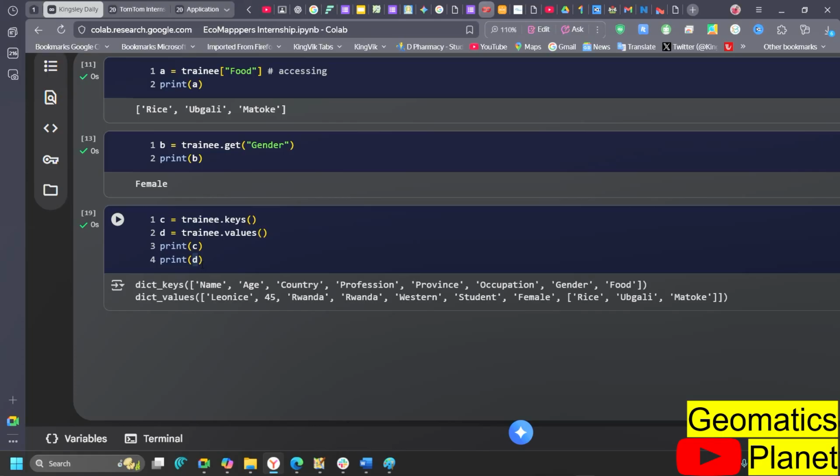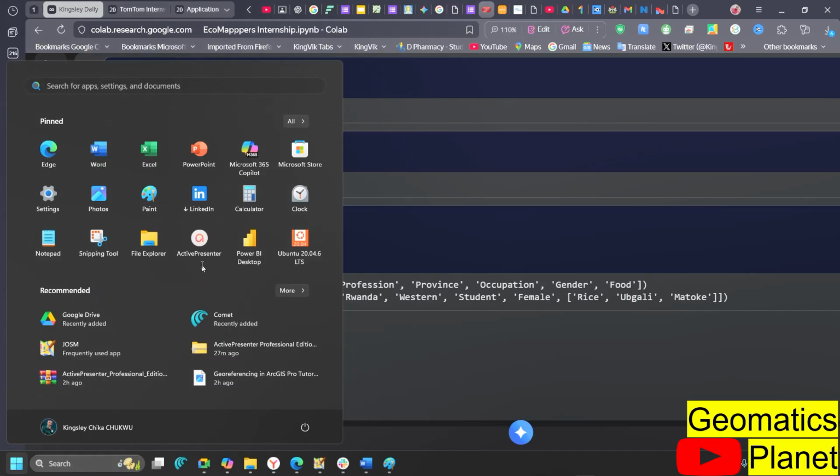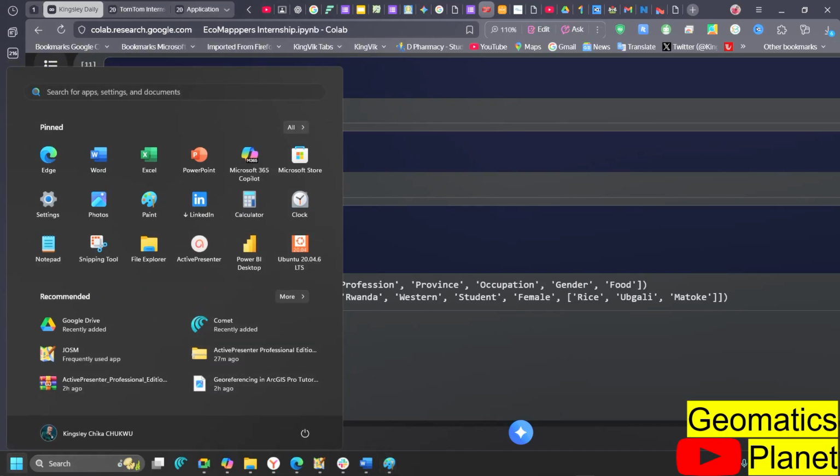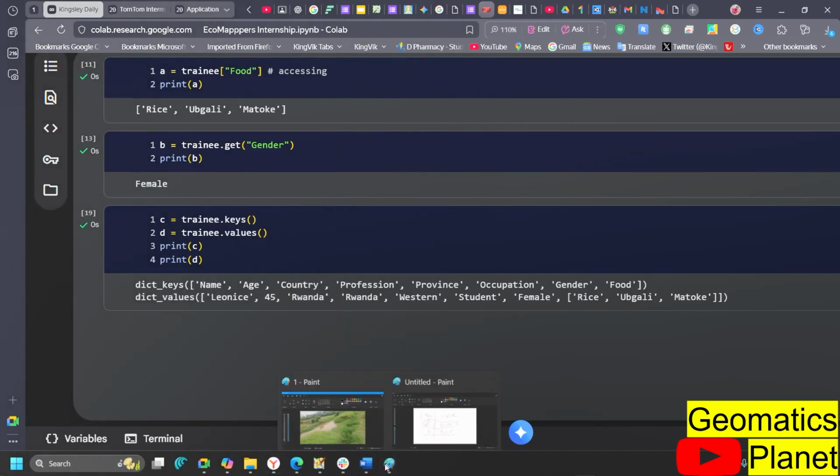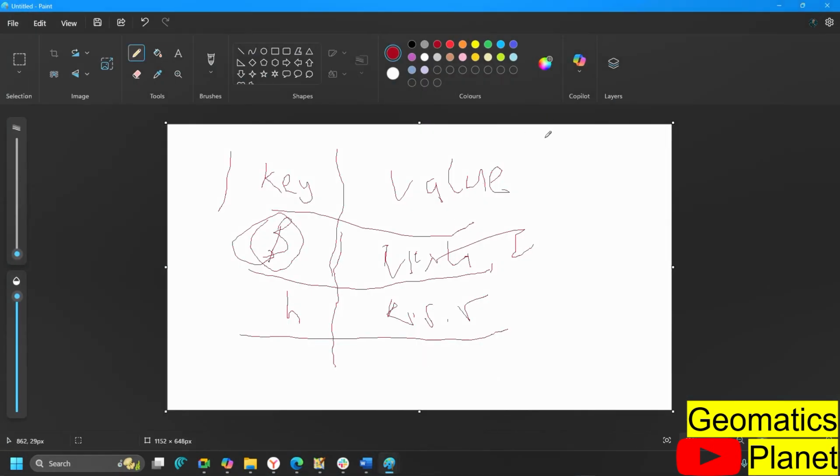For example, if you remember in our ArcGIS, there is something we did, which if you look at the columns of what you have there, let's say that we have here provinces, you have Rwanda here. So in that particular pattern, you have columns, you have Eastern Province, Northern Province, and the rest of them. That is what you mean by the key. What is the key? The key is the country, while the provinces, all you have inside here, are the values.